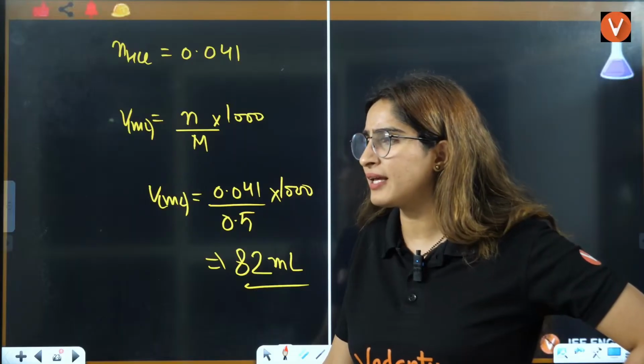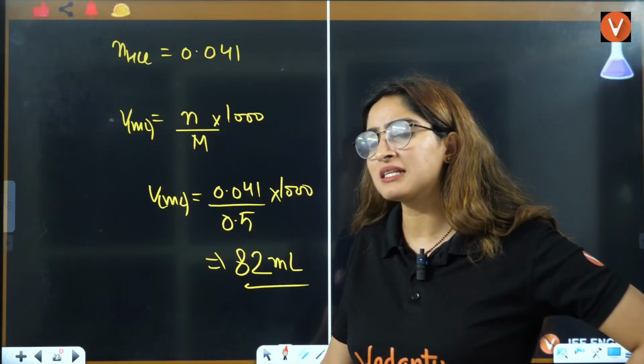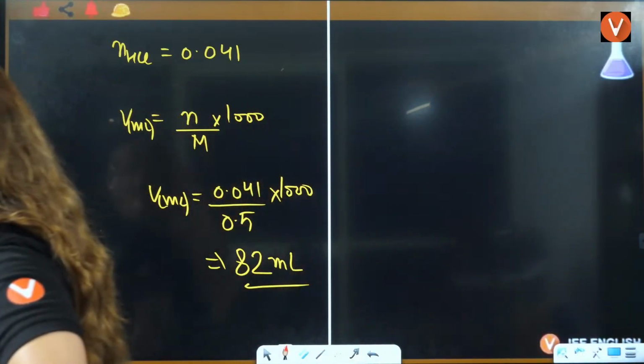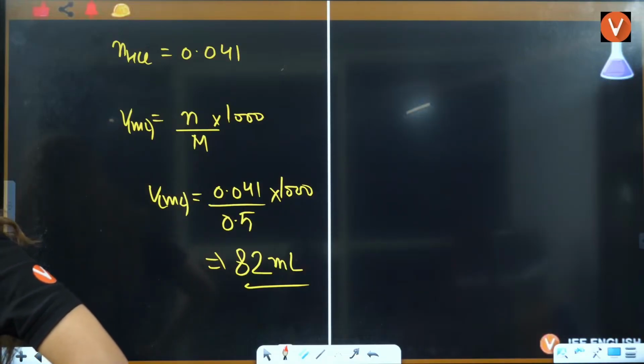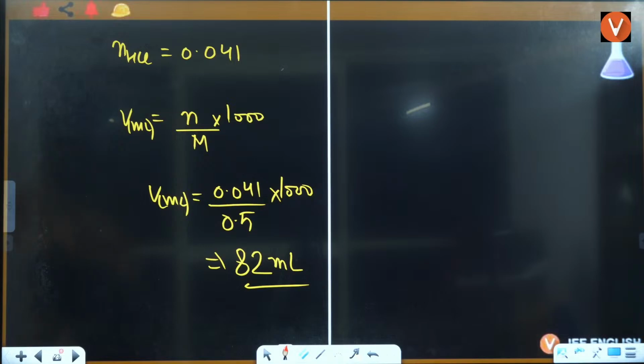Then I'll do one thing. I'll do this in the next class only. Let's vote. If the vote is more, then only I'll do it. Do it in the next session, or do it today.